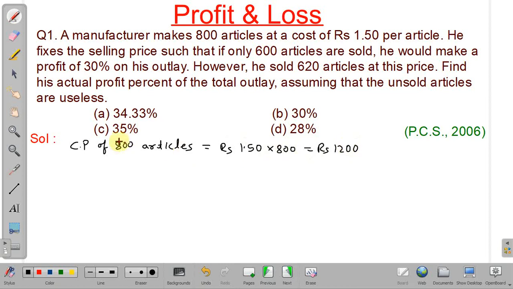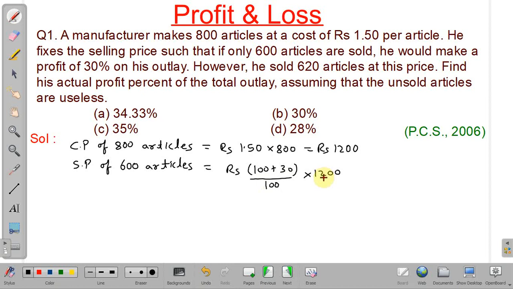So this is the cost price, and selling price of 600 articles. By selling 600 articles, he manages to get profit of 30%. So selling price will be, see, gain percent is 30%, so 100 plus 30 divided by 100 into cost price, and cost price is 1200.